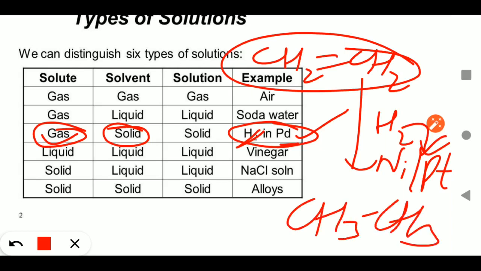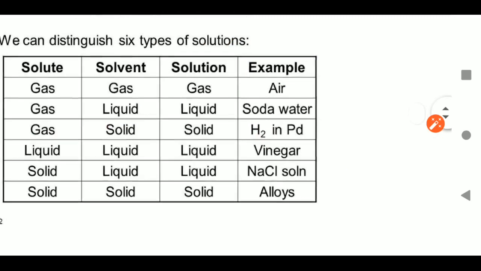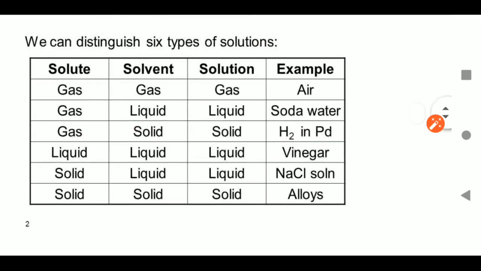So here is an example of a solution in which the solute is gas and the solvent is solid. This is the table you can learn. One more example, gas in gas: air is a mixture of gas in gas, and the name of the solution will be a gaseous solution.